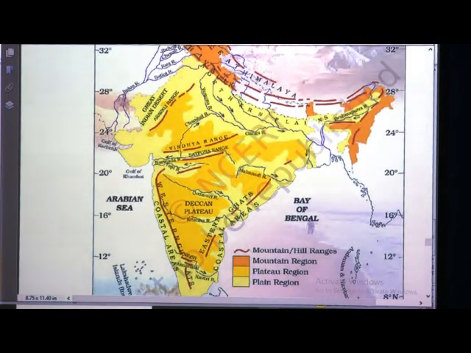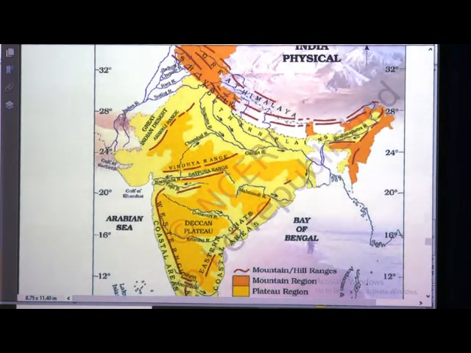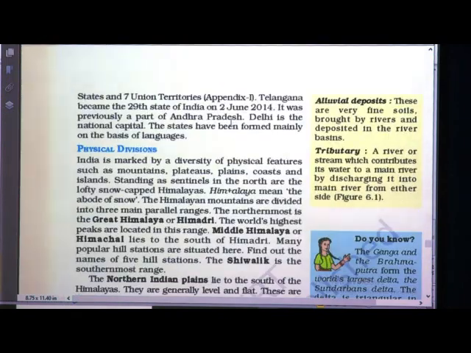These are the plains. This is north, it is bounded by Himalayas. This Himalaya is divided into 3 ranges. First is the Great Himalaya, then Middle Himalaya and last one is the Shivalik. Afterwards there is a plain, the northern plains, and here are the rivers Brahmaputra, Ganga and Indus. When they are flowing, they are bringing the silt and many other minerals and they are depositing here on this flat land, that is called the northern plains.